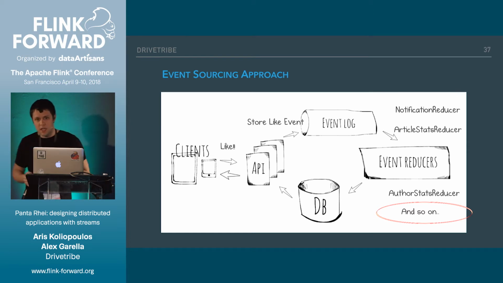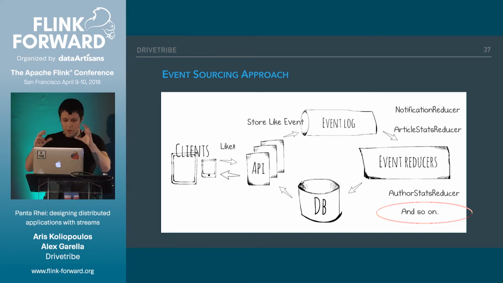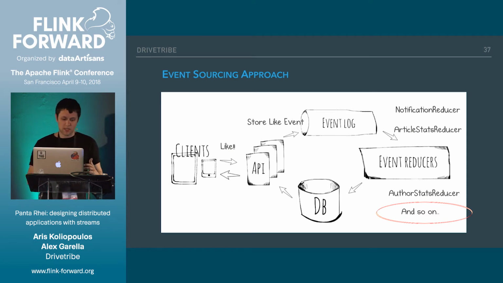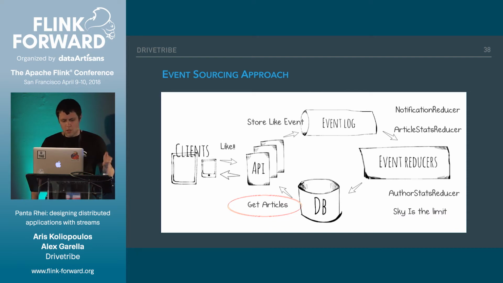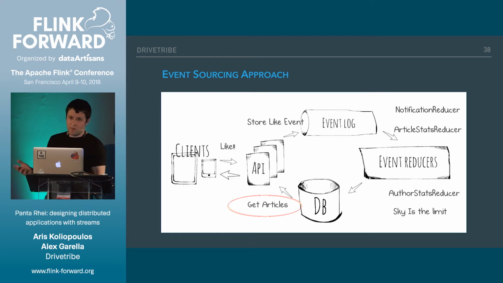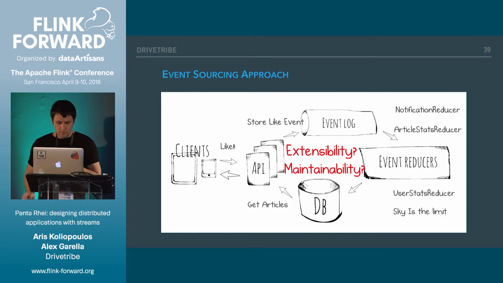As requirements change, we can add and remove those modules on the fly. We can troubleshoot them independently. We can optimize them independently, and so on and so forth. So we get modularity, and we get composability out of this architecture. When a request like fetch a feed comes in, because we have already prematerialized our views in a nice way, the performance is going to be as good as it gets, as good as our database is.